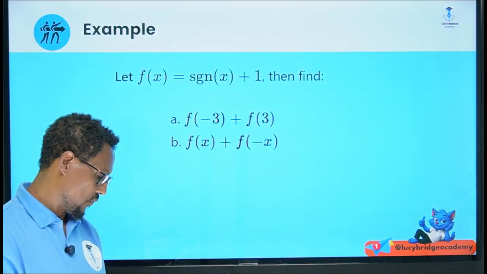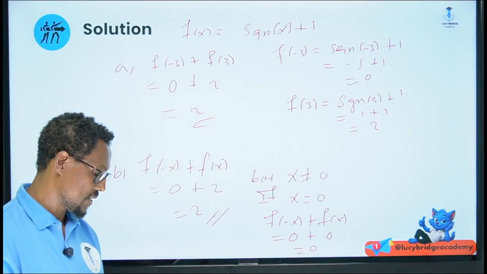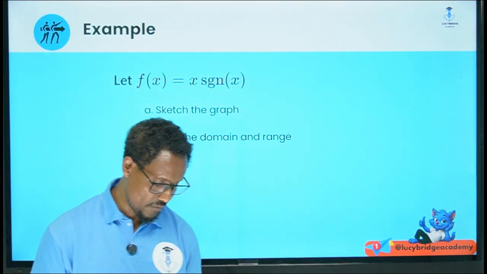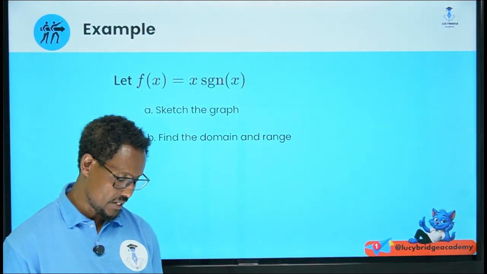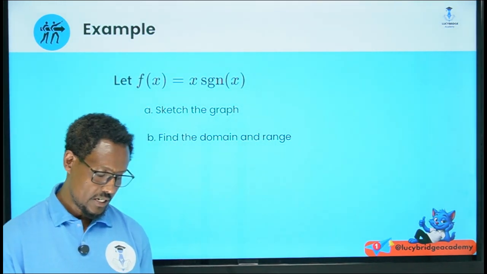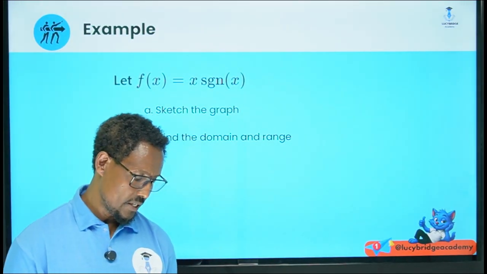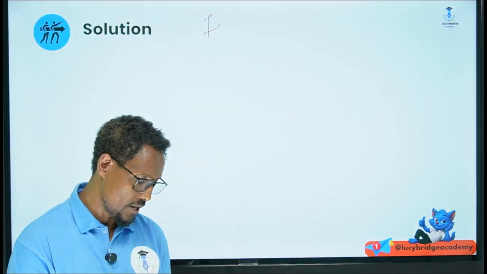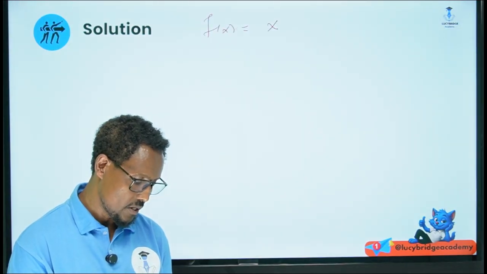Okay, so we are asked to find f of x plus f of minus x. Next, let f of x is equal to x signum of x. Sketch the graph. Find the domain and range. Let us sketch the graph. Our function f of x is equal to x times signum of x.